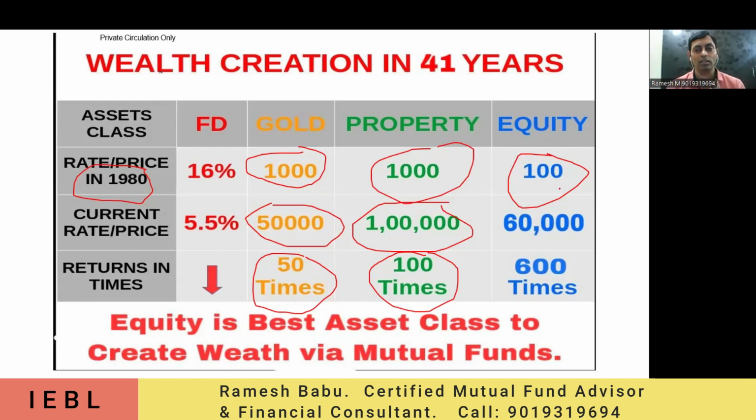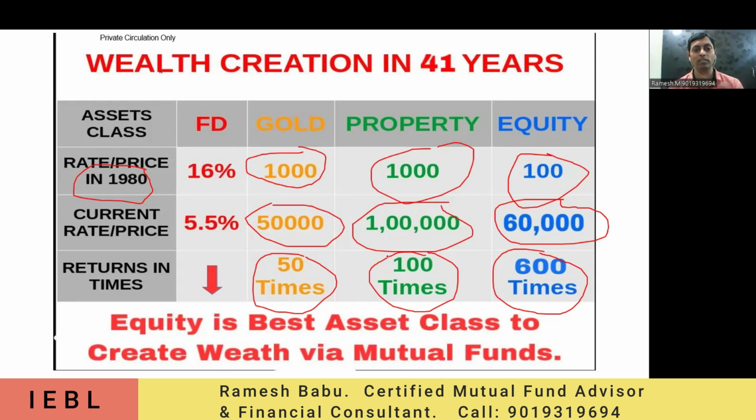That equity has become 60,000 rupees within 40 years. Only 100 rupees has become 60,000. How many times has it increased? 600 times. Generally we think of gold and property, but these have only given 50 times or 100 times, and we think that is great. I'm not denying these products, maybe we are not getting these returns.